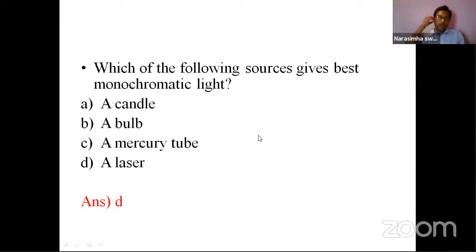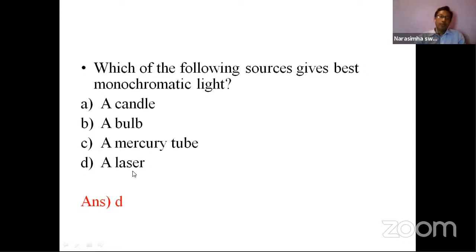Now coming to the laser. Yes, laser is available in all major colors, right? It can give a single color. Laser itself is an acronym, an abbreviation: Light Amplification by Stimulated Emission of Radiation.